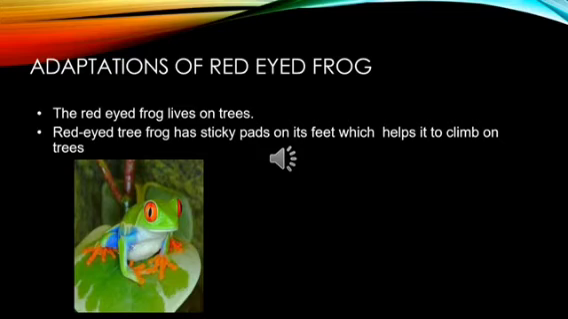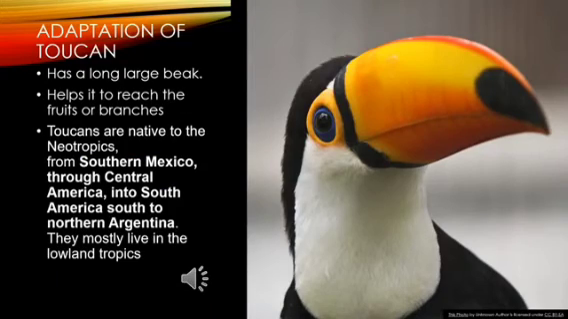Carefully look at its picture. It has such vibrant colors all over it. It has red eyes. Then look at its body, which is green in color, and on the sides you can see blue and yellow. It has webbed feet and toes which are orange in color, and they have sticky pads on their toes to climb onto trees. Now just look at the picture of this bird.